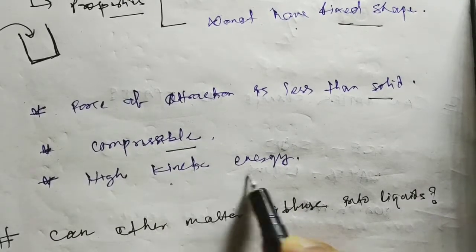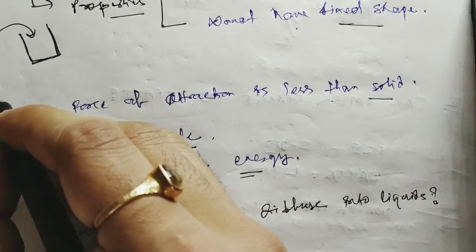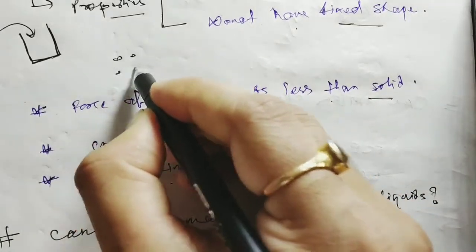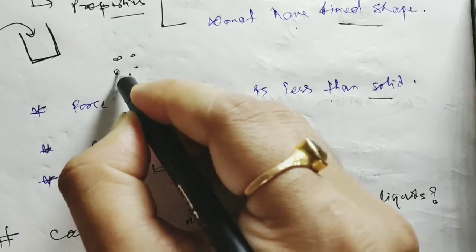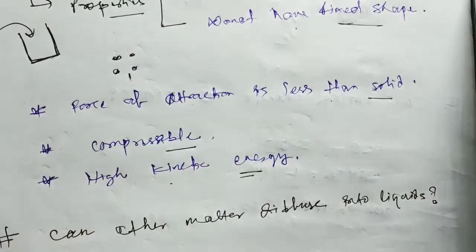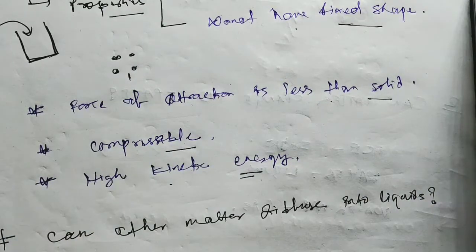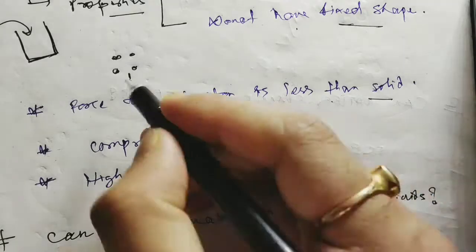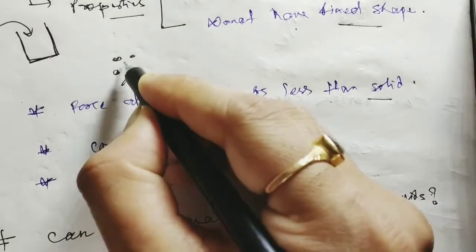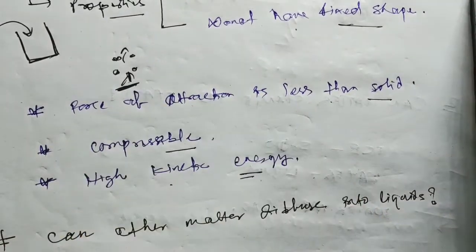They have high kinetic energy because the particles of liquids have a gap between them. The gap is more compared to solid. That is why they are compressible, have high kinetic energy, and the force of attraction is less.